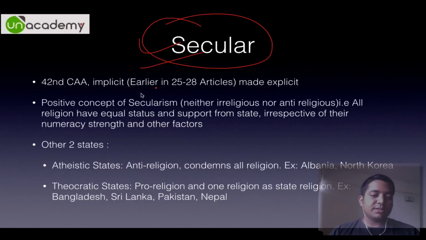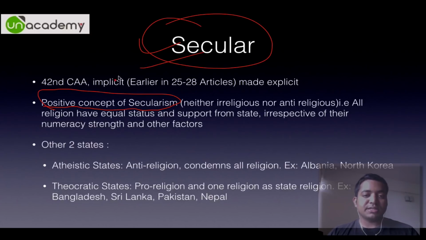See, there are three secular states. One is called a positive concept of secularism. So they are all secular states. Secularism itself is of different variety. Then there are two non-secular states. One is the atheistic state. They are anti-religion. They condemn all religion. Example, it happened once in Albania, where they condemned all the religions, and also in North Korea.